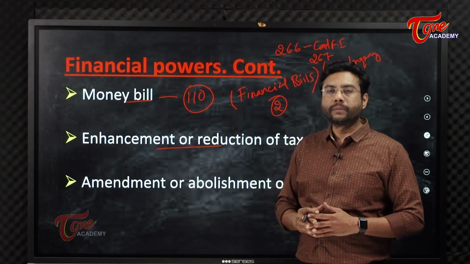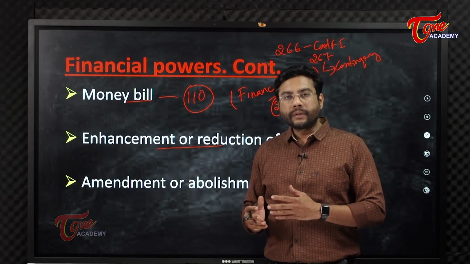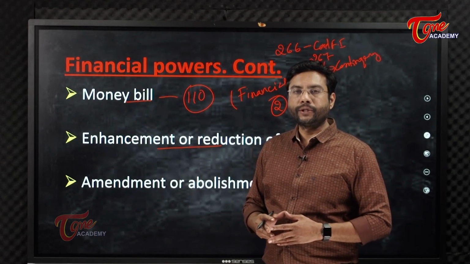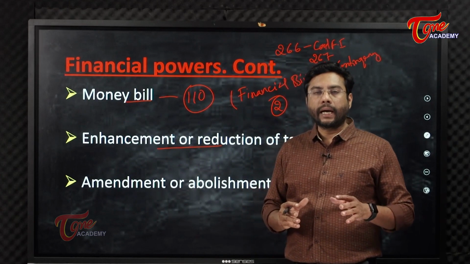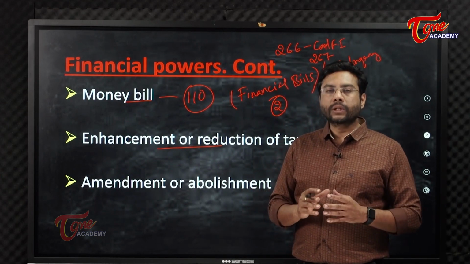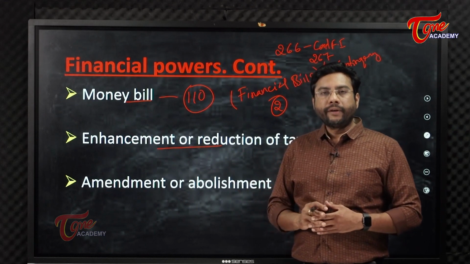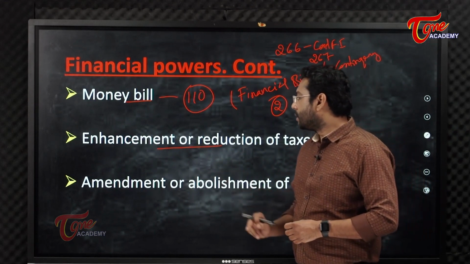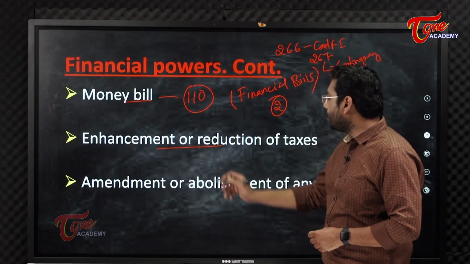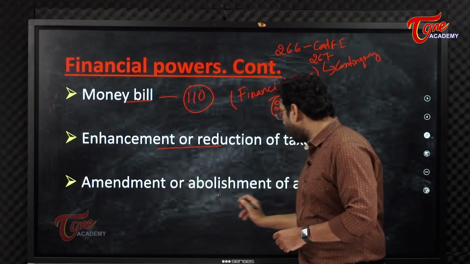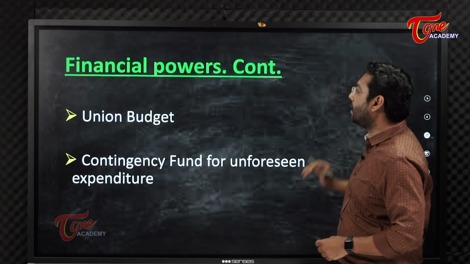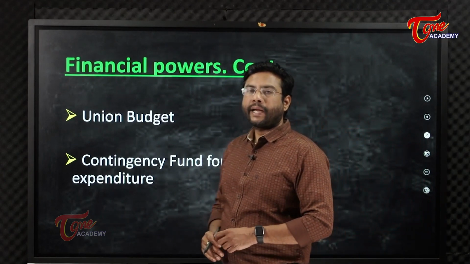to money bills because they are introduced by the permission of the President, and if those bills are passed both in Lok Sabha and then in Rajya Sabha, then generally President will give his assent to the money bills. So money bills also contain a few provisions like abolishment of taxes. That is one financial power.